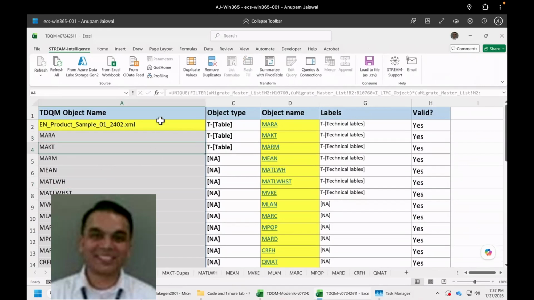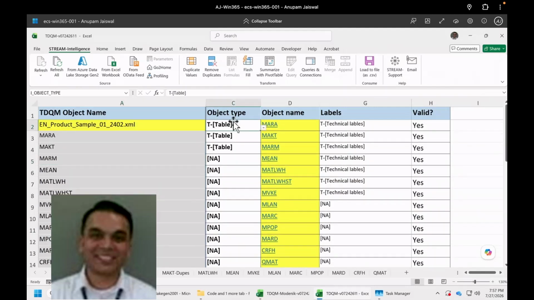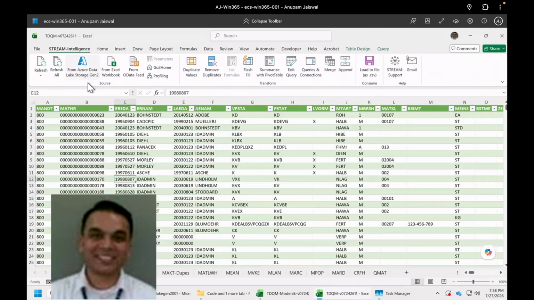So if I have chosen product master, it will get the underlying tables. I'm going to pull MARA, MAKT, MARM. That's it for now. So it runs streaming from SAP and gets a list of items from MARA, MAKT, and a bunch of other selected objects.